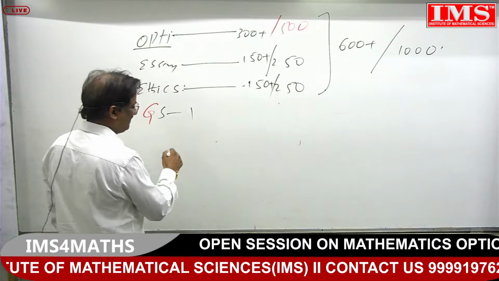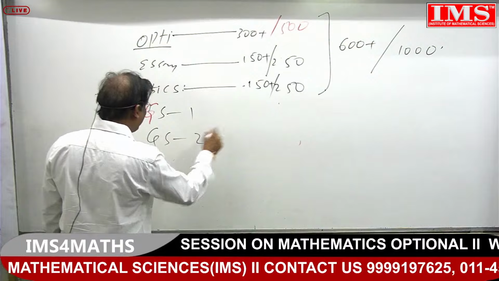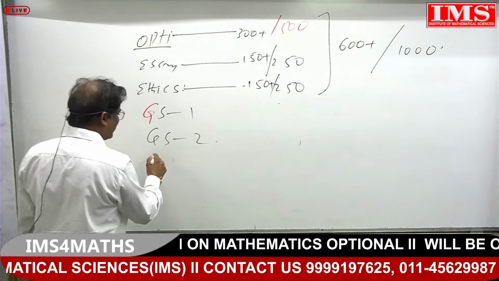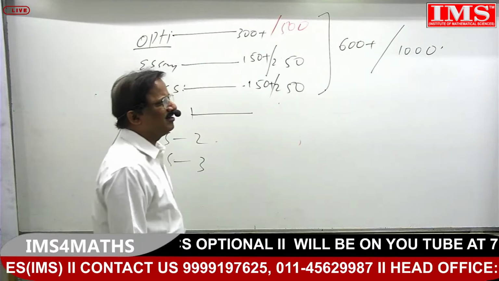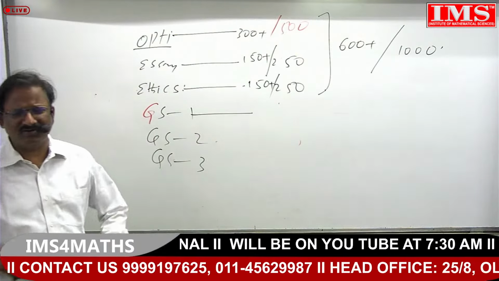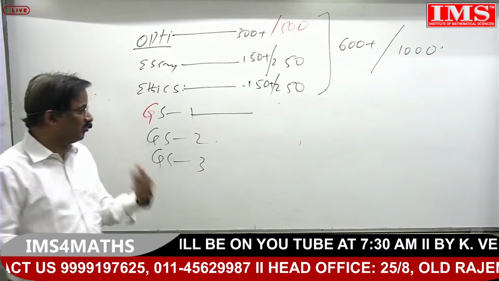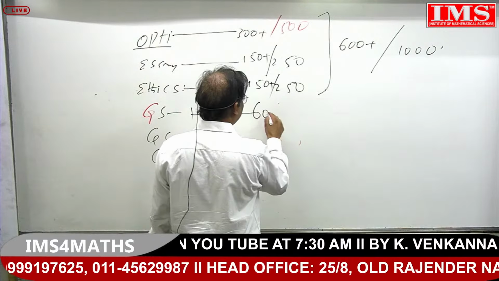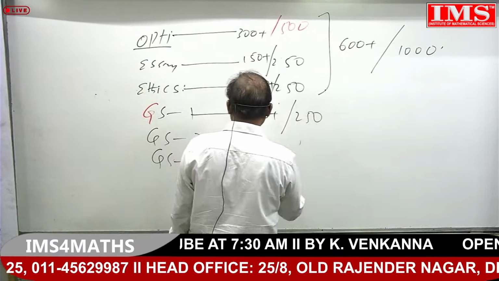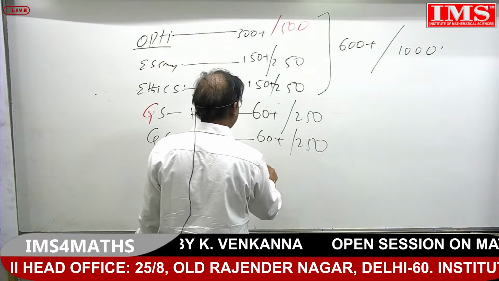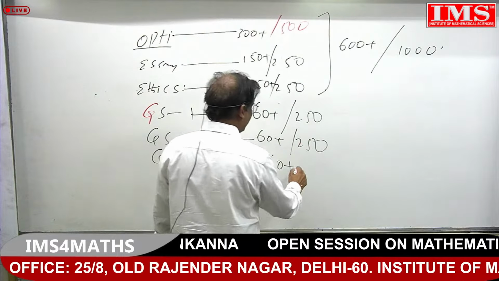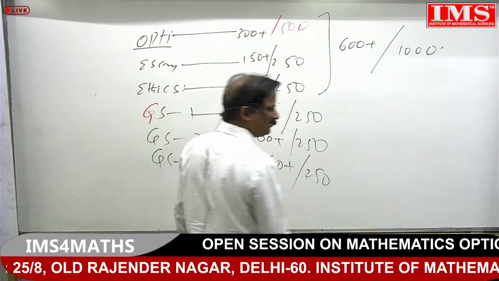GS1, GS2, I'll go for the worst case for these. GS3, so what are the marks you guess? Everyone can say 100, 110, 80, something. But I go for 60 marks. 60 plus out of 250. Isn't it? 60 plus. I'm not going for very high marks over here.